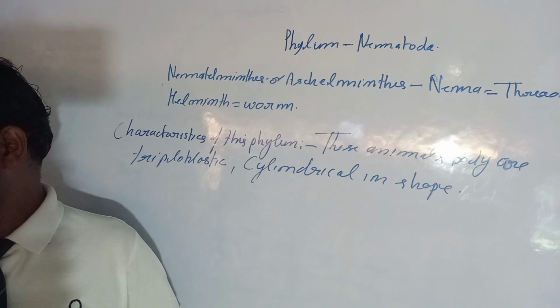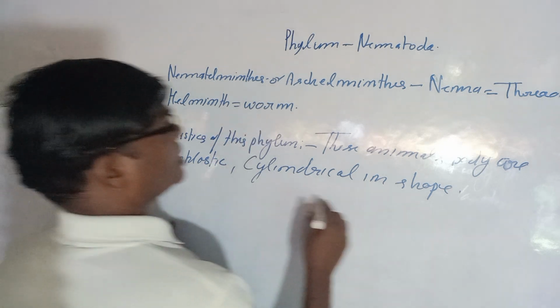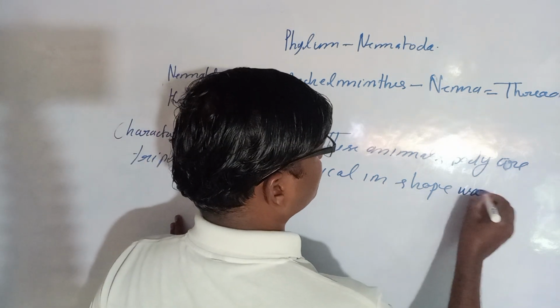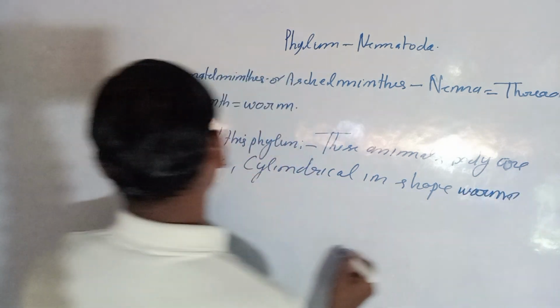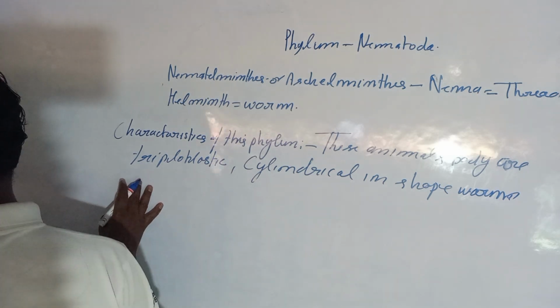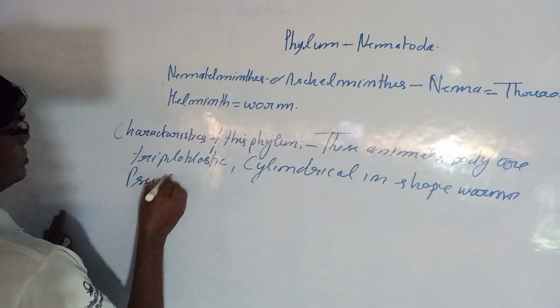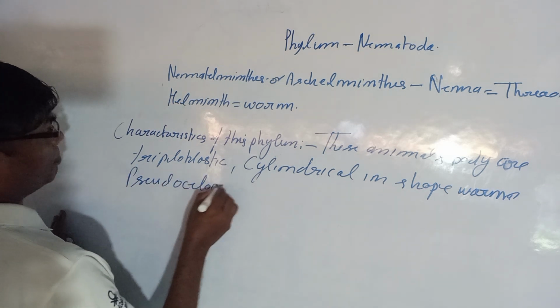Worms possess cylindrical shape. They also possess bilateral symmetry. They are pseudocoelomates.